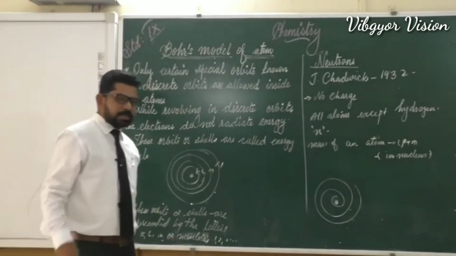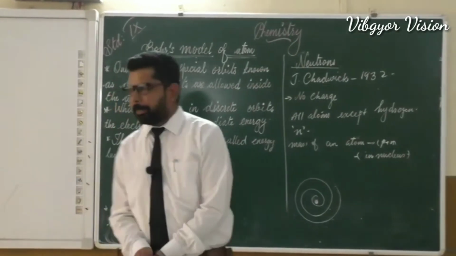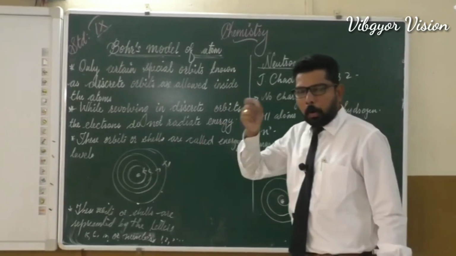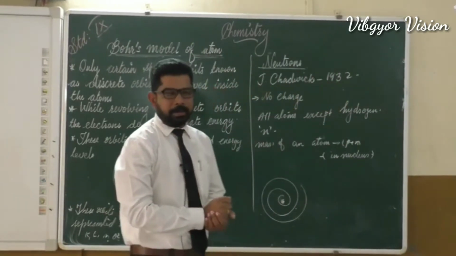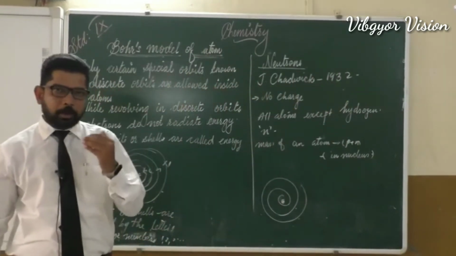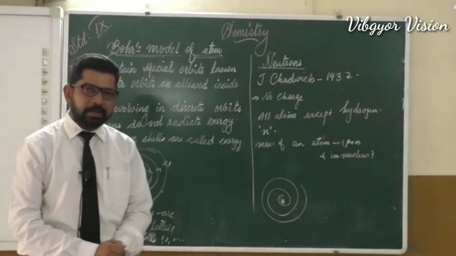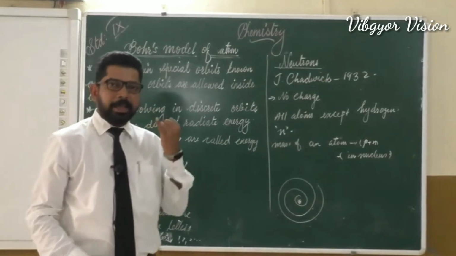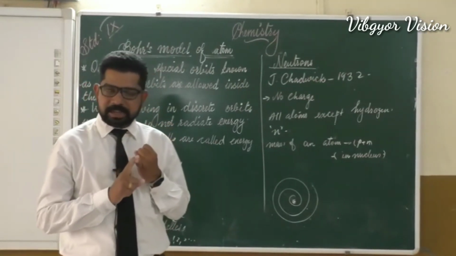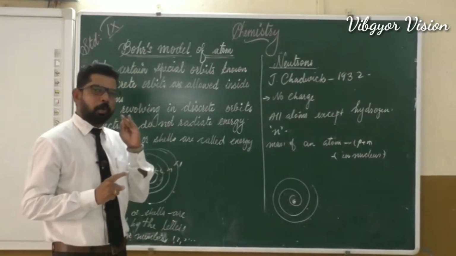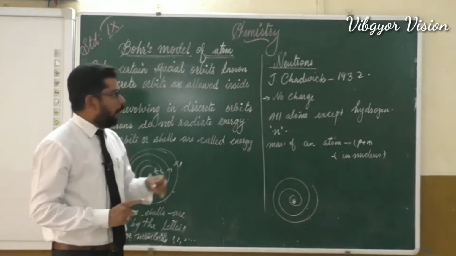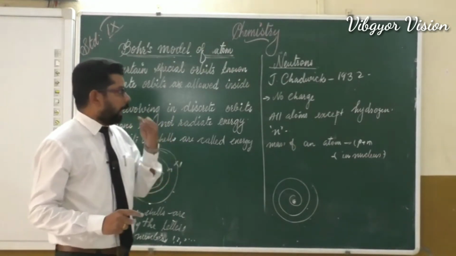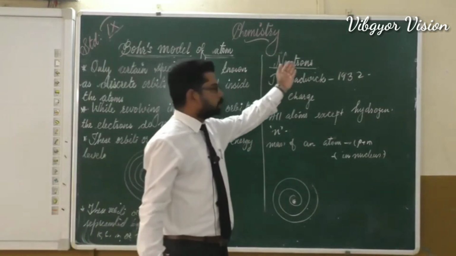And now let's go to the next part, that is neutrons. Neutron is also a subatomic particle. Do you remember what subatomic particles we had learned earlier? Yes, we have learned about electrons and protons. Remember, the electron was discovered by J.J. Thomson and the proton was discovered by Goldstein. And now we are going to learn about another subatomic particle, that is neutron.